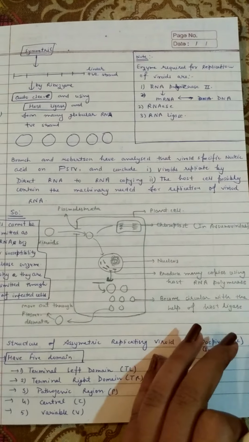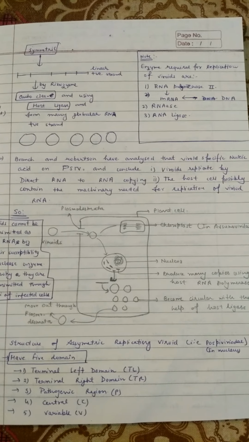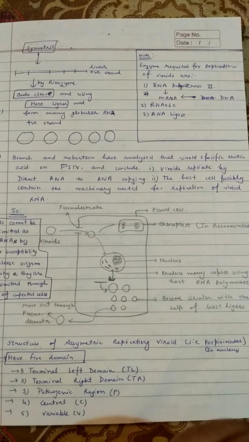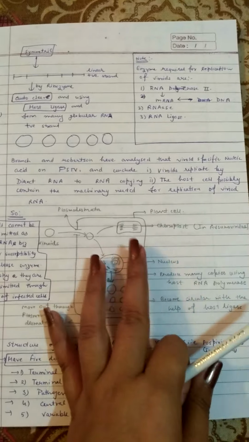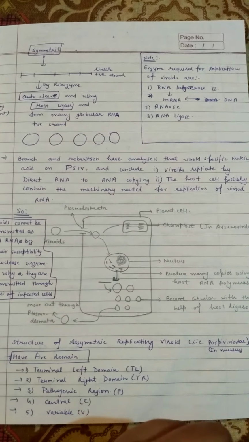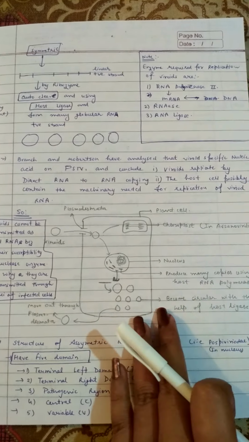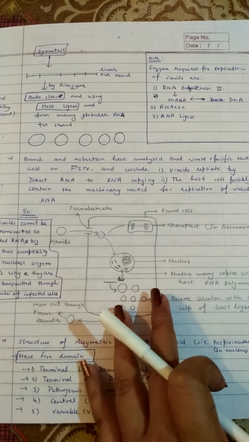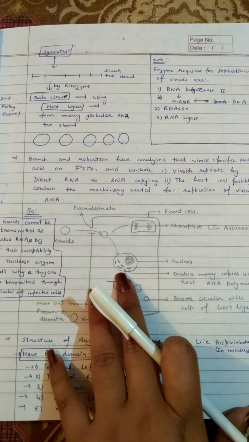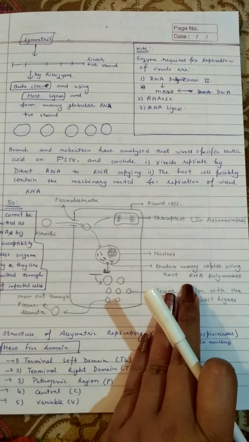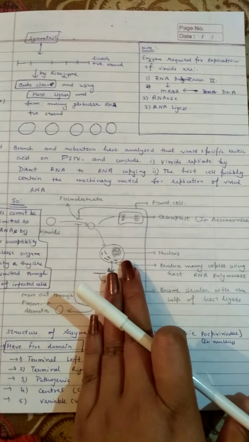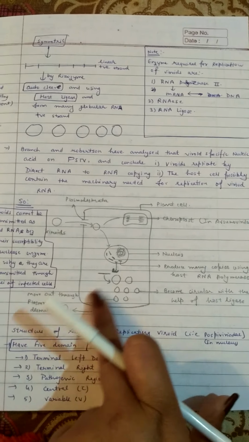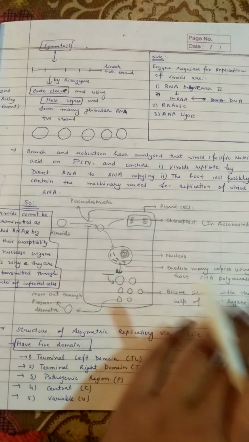So don't get confused. I'm just telling you that these viroids infect different organelles in the plant cell, either the nucleus or the chloroplast. They do not directly infect the plant cell as such, because there is a nuclease enzyme present. That's why they first insert into the nucleus and then produce many copies using host RNA polymerase, producing different circular RNAs, which then come out of the plant cell and infect another plant cell. So this is the whole process.